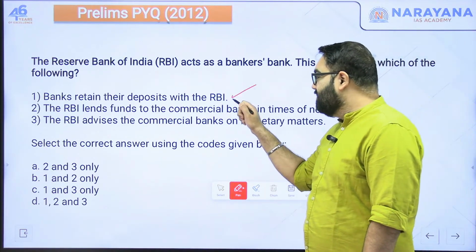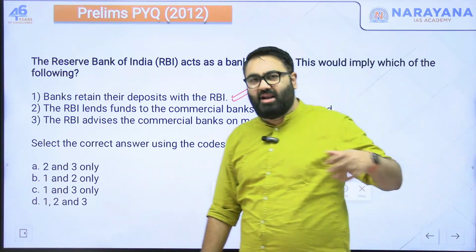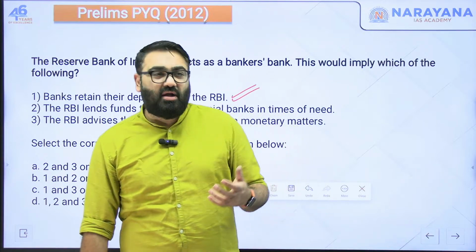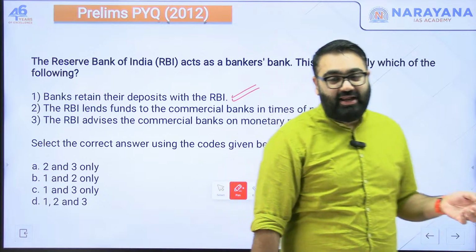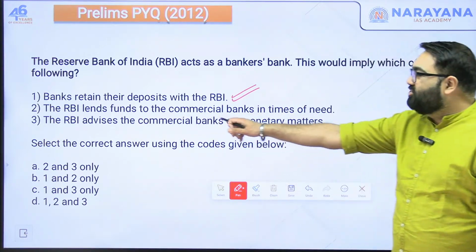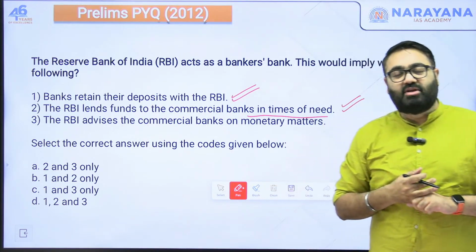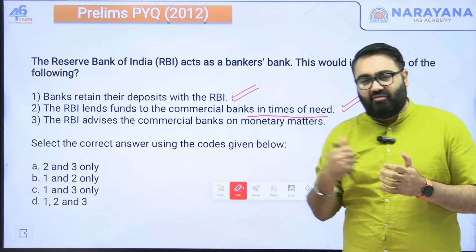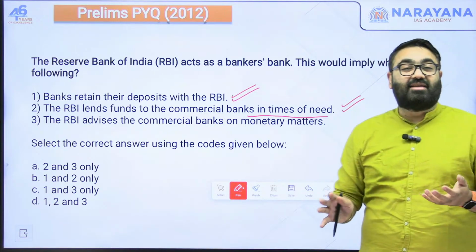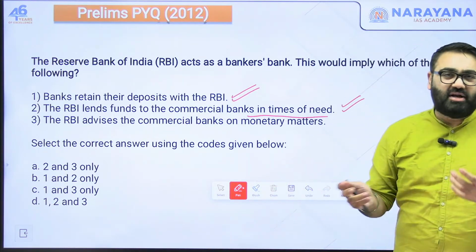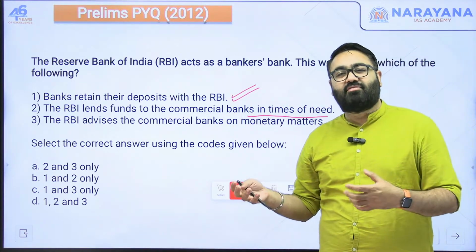That is correct. As you know, the RBI mandates the banks to keep some of the money with the RBI, like the CRR, the cash reserve ratio. Banks also can give loans to the RBI in the form of reverse repo. So a lot of their money is parked with the RBI. Second, RBI lends funds to commercial banks in times of need. Yes, they do that, and we have discussed this. They give money in the form of repo rate. They also give money in the form of the marginal standing facility. They also give money at the bank rate, which is without any securities. So all of this indicates how the banks do get funds from the RBI.